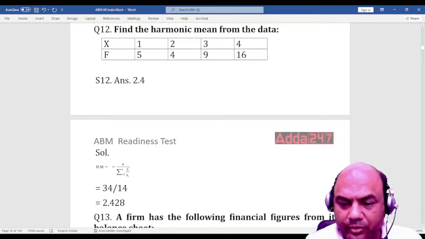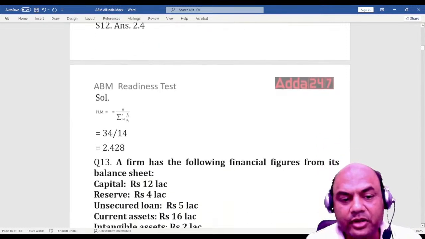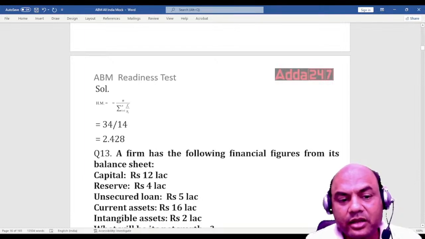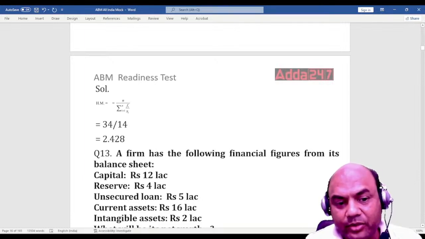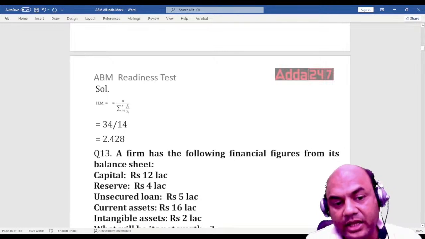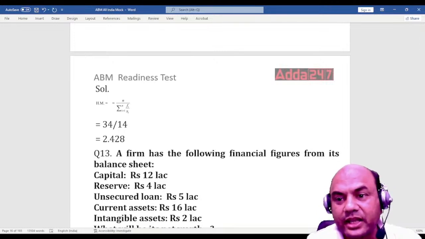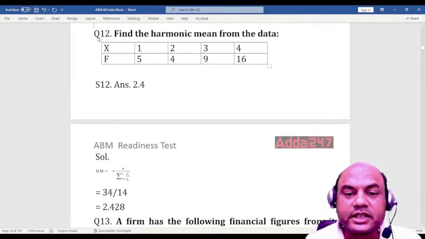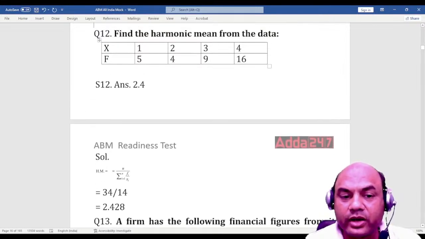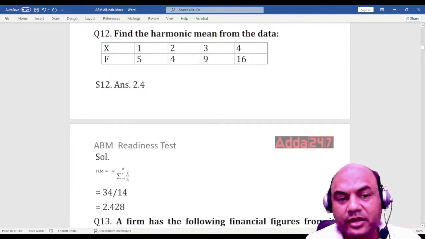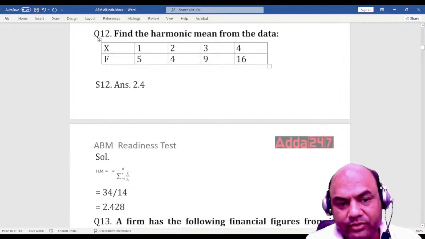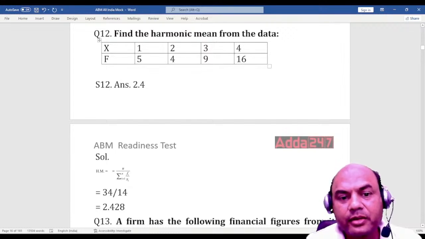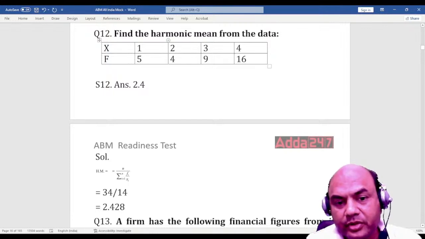Look at this. What is the formula for harmonic mean? Harmonic mean formula is n upon summation f upon x. What is n? N means total of frequency. Do the total: 16 plus 9, 25, 25 plus 4, 29, 29 plus 4, 34. So 34 upon summation f upon x, that is 5 upon 1, plus 4 upon 2 is 2, plus 9 upon 3 is 3, plus this is 4.